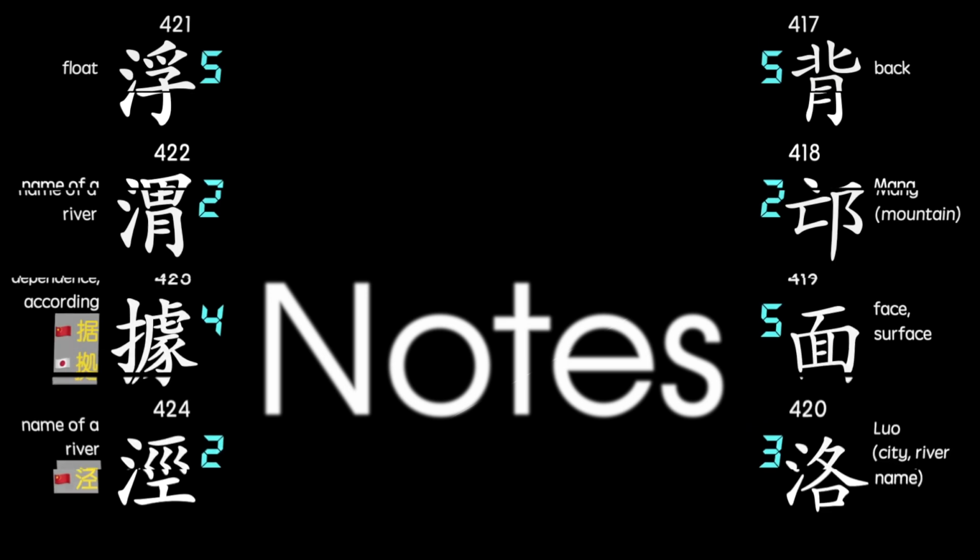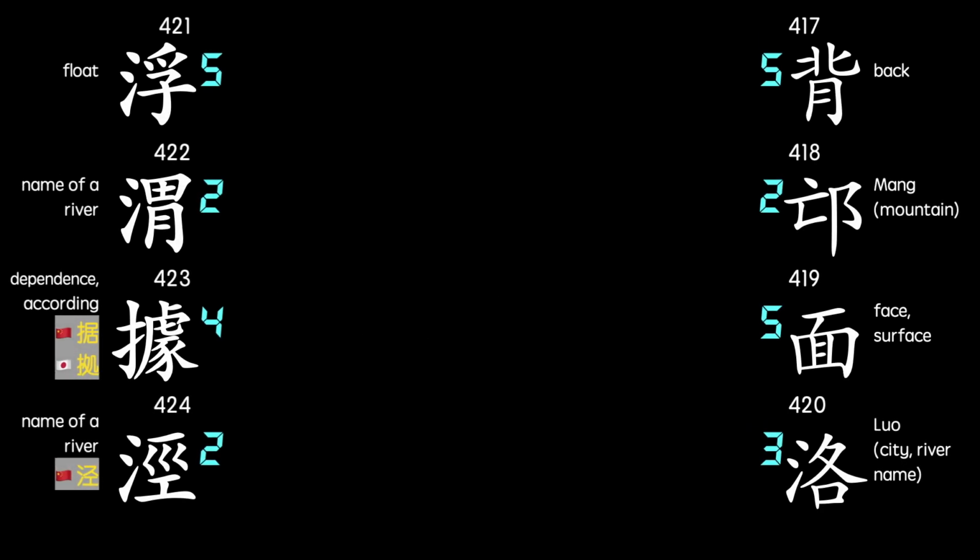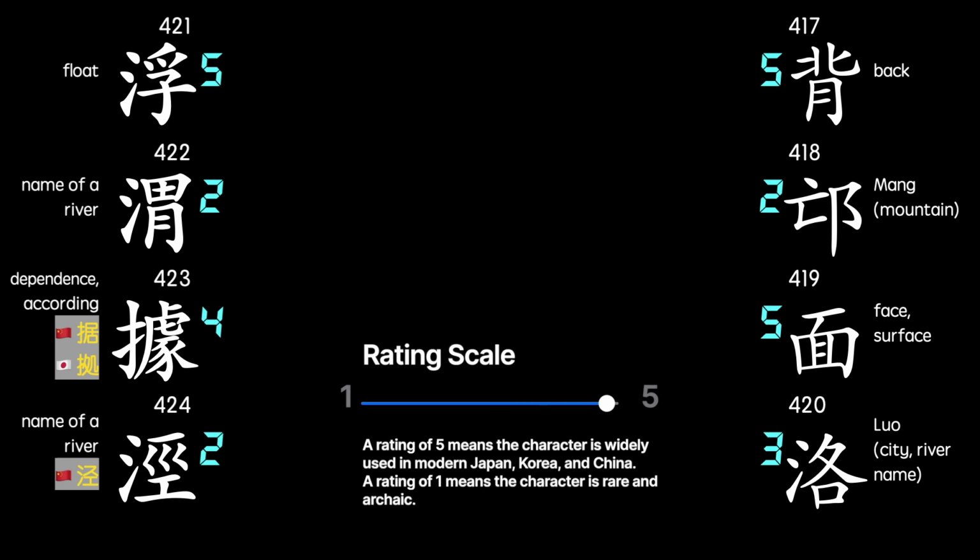This is the part of the lesson where I give some extended notes on the character, perhaps pose a question or two, and give each character a rating. A rating of 5 suggests the character is common and essential. A rating of 1 suggests the character may be obsolete.